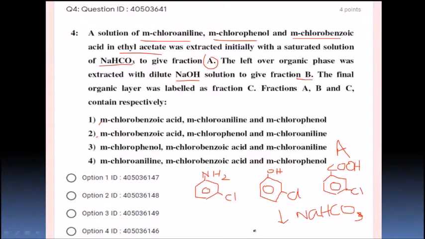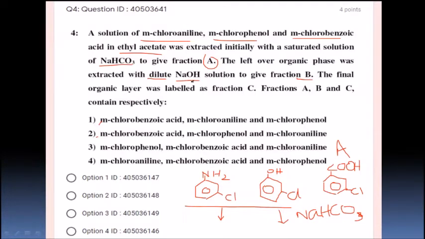Next, what they have treated: they kept this base solution, fraction A is left over, and in ethyl acetate there will be these two compounds left over. Now they have added sodium hydroxide. Sodium hydroxide is a strong base, though they have given dilute here. They have given dilute to confuse you while answering this kind of question. No problem whether it is dilute or concentrated, it doesn't matter.